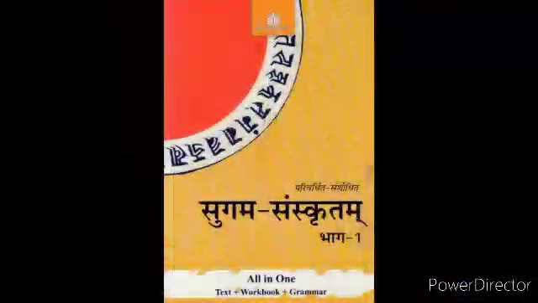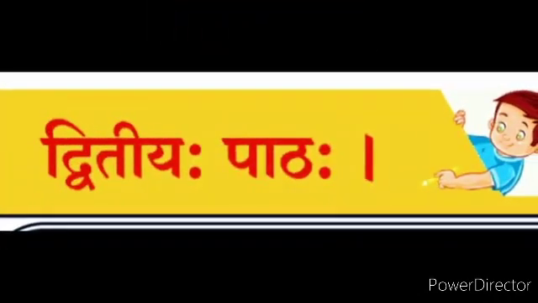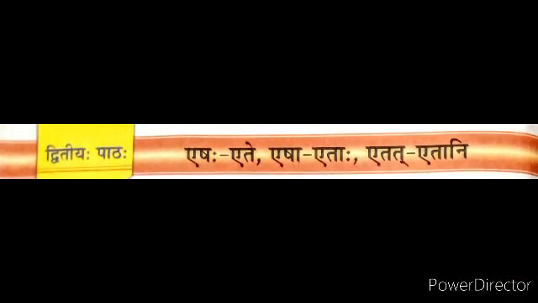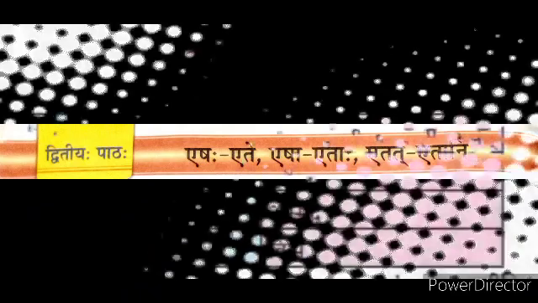Today we are going to learn standard 7th, lesson number 2, द्वितीयः पाठः एषः एते एषा एताः एतत् एतानि. These are pronouns.